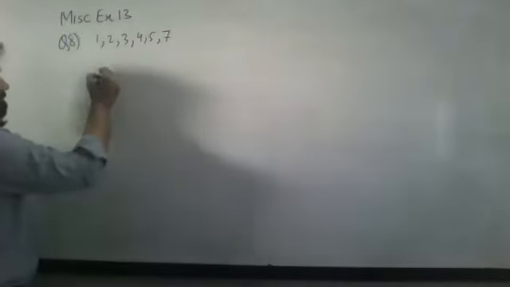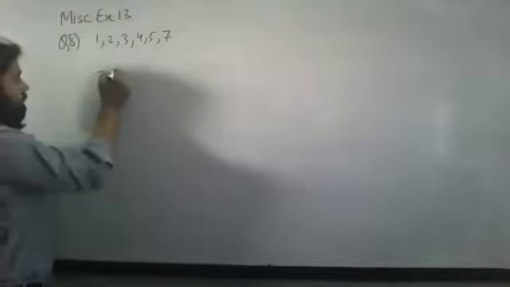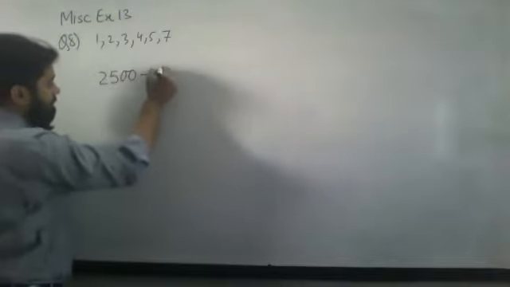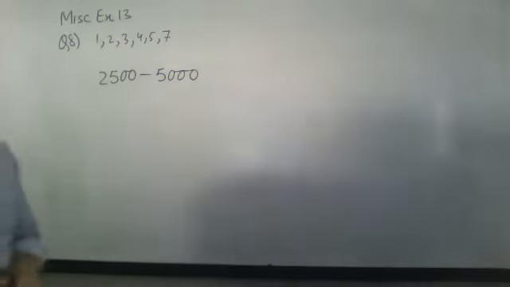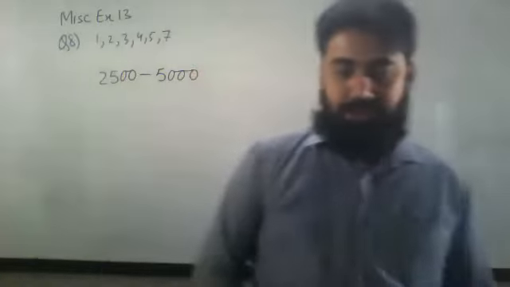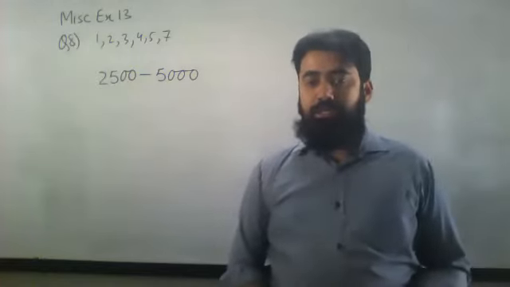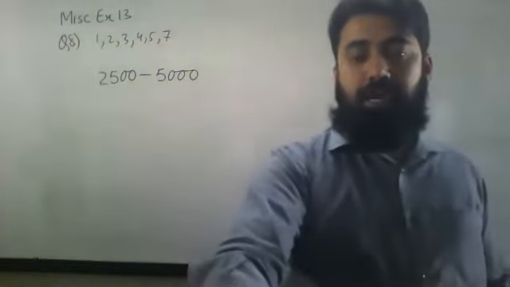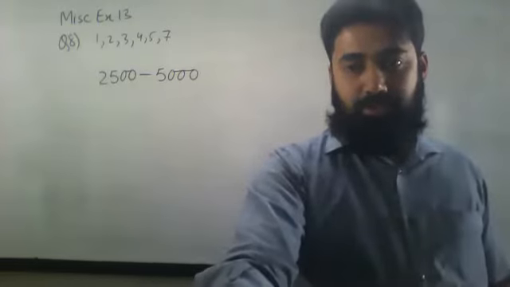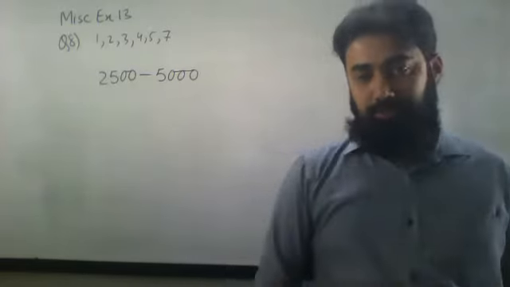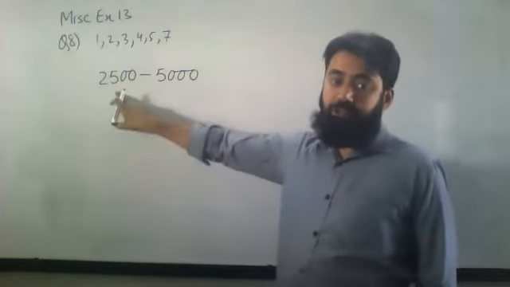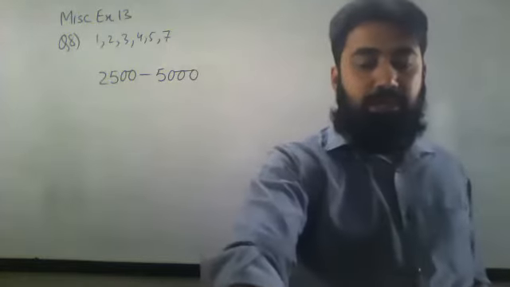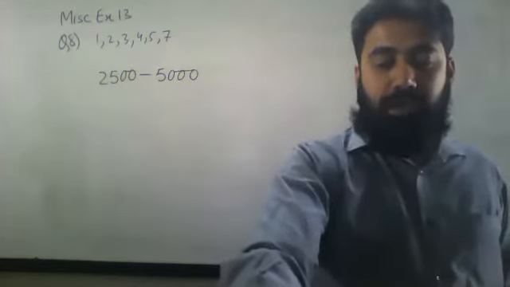I have to form a number between 2500 to 5000, 2500 to 5000 when there is no repetition. Okay, when there is no repetition over there, we have to get our values. So how am I going to do this? First of all, if 2 is written over there, then the next one should be 5.